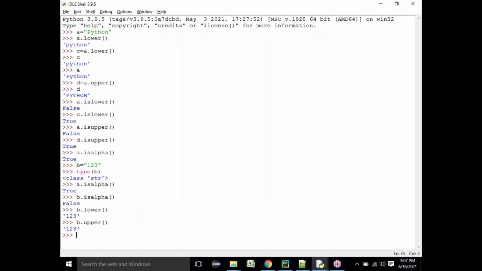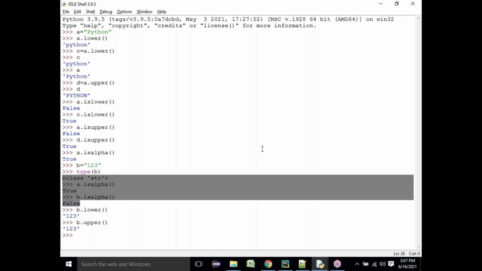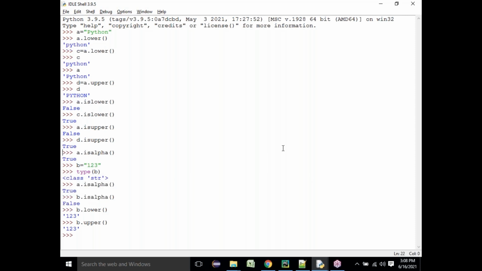But you can check the validity. A dot isalpha checks whether all the characters are alphabets. If yes, then you will get true. But in my case 1 2 3, nothing is alphabet, so b dot isalpha is going to be false. Are you clear, everyone? Everyone clear till this point of time?